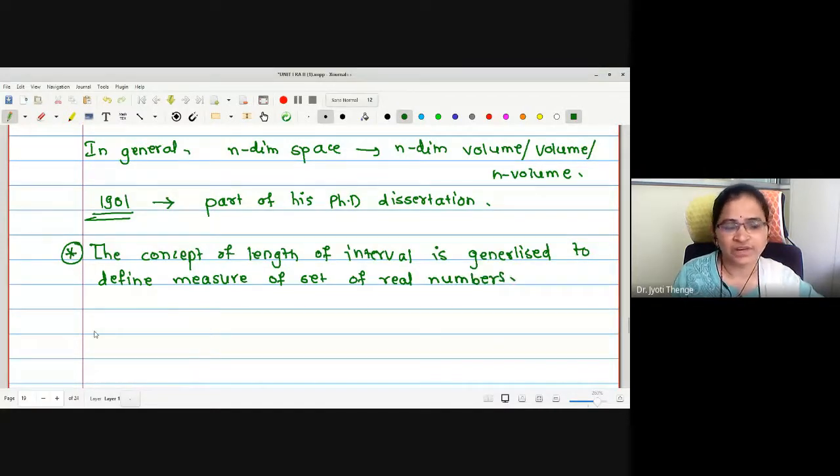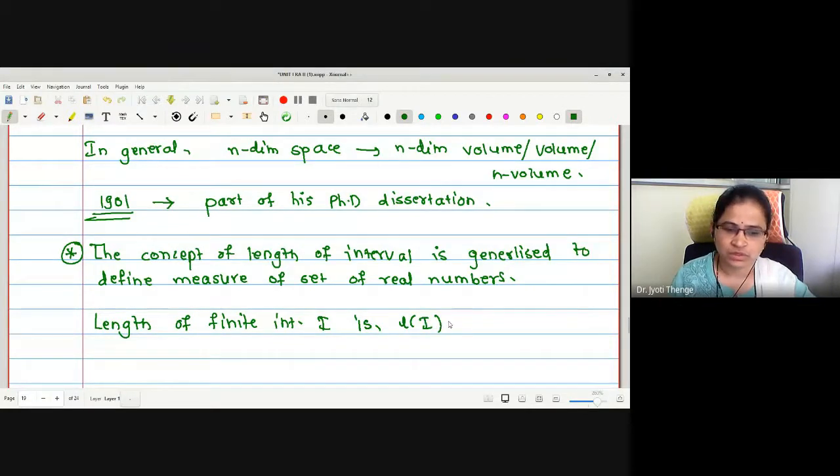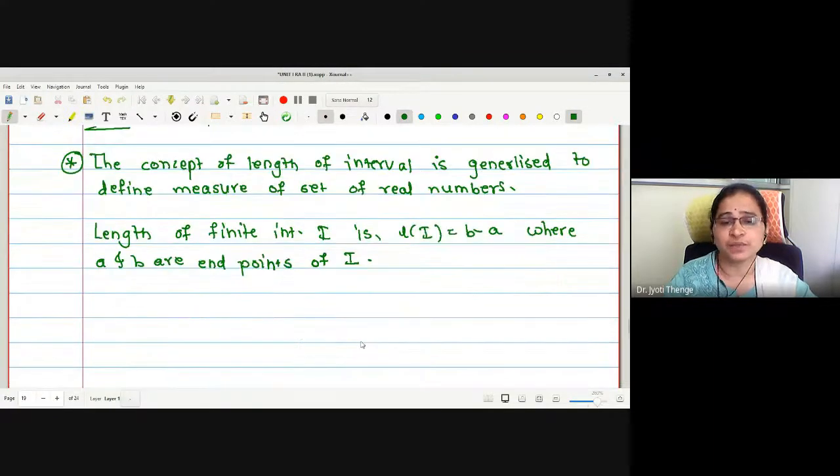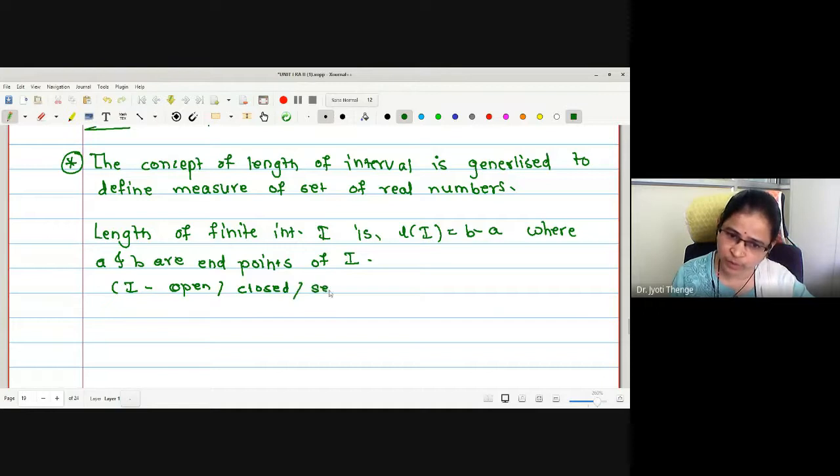Now, the length of a finite interval I is defined as L(I) = b - a, where a and b are the endpoints of the interval I. Irrespective of whatever this I is, it may be open, closed, semi-open, or semi-closed.